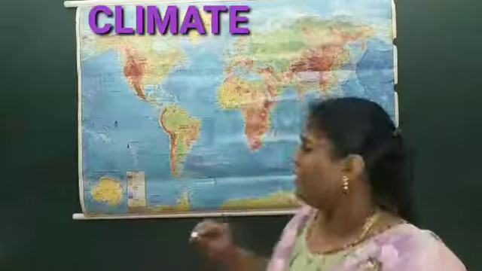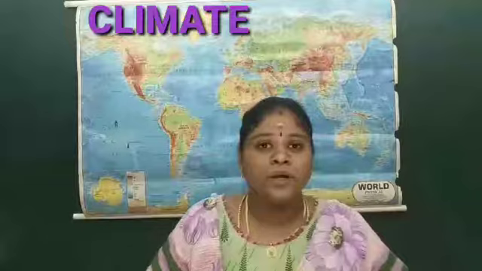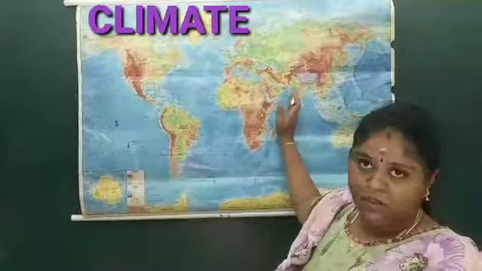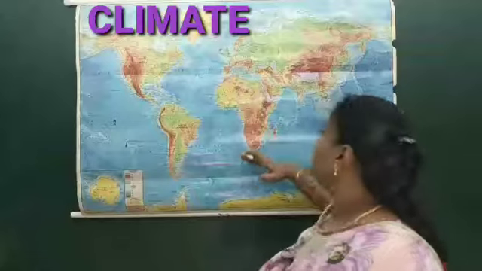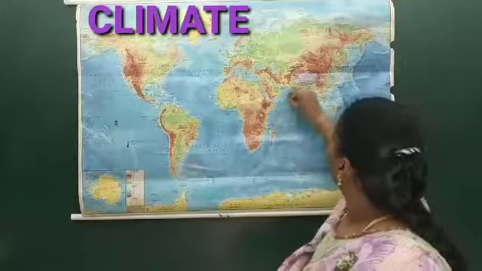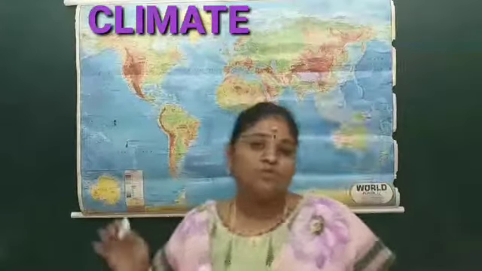that time you can find the wind blows in this direction, and it lasts for 3 months. The wind will be blowing from the southern region to the eastern region, so the southwest monsoon will be happening.